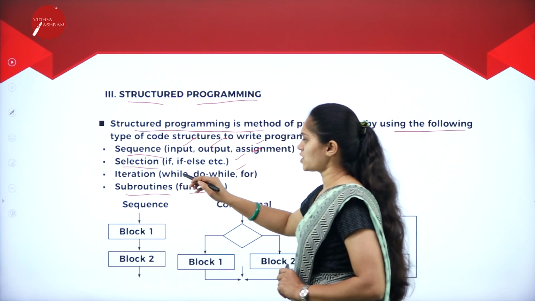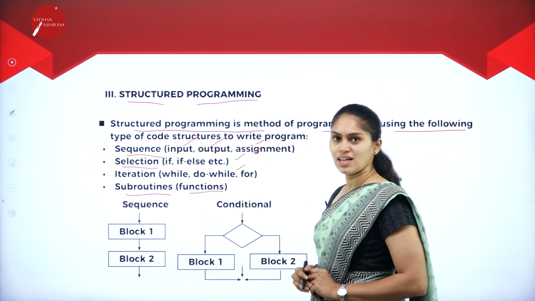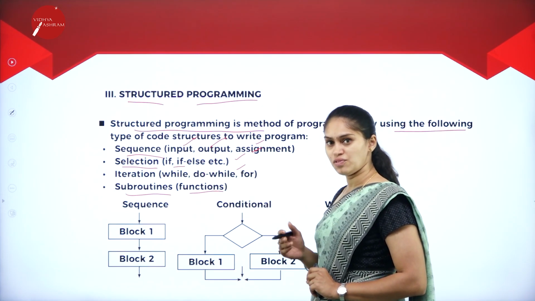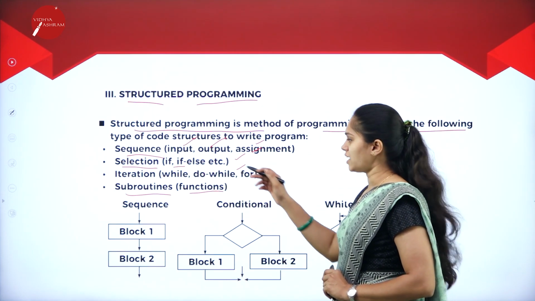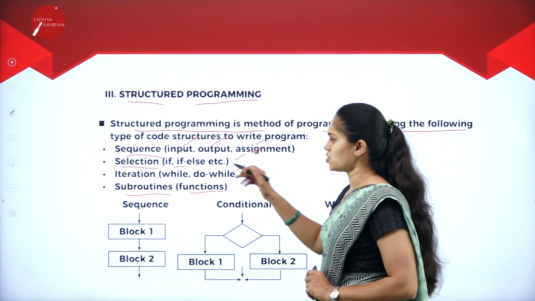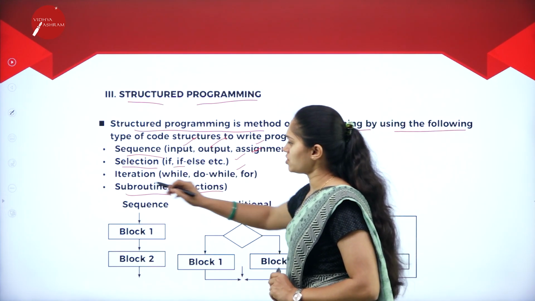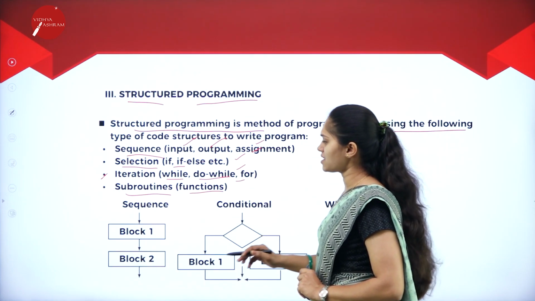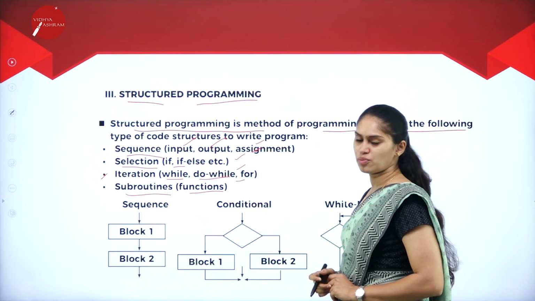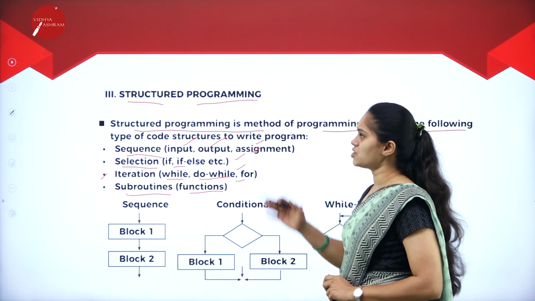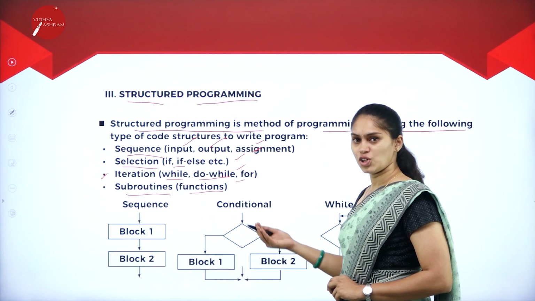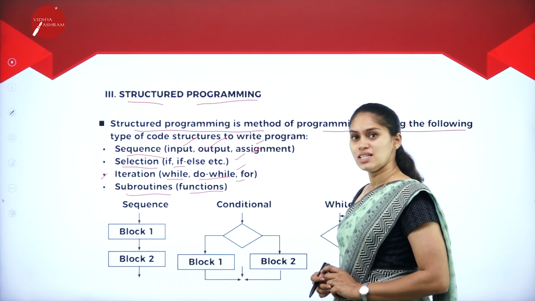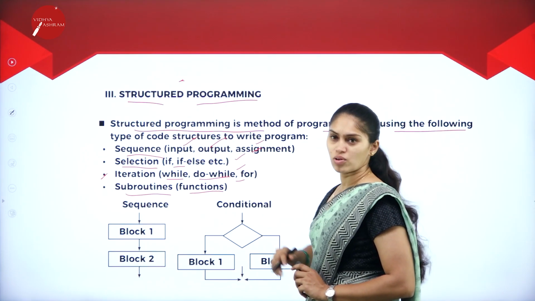When it comes to selection, what are the selection statements that I have discussed? If else, and then nested if else if. We have another, multiple case selection. So that is regarding selection. When it comes to iteration or looping: while, do while and for. Subroutines are nothing but functions that are mainly used to perform a particular task. So these are the methods I can use in order to write a program. That kind of program is nothing but structured programming.